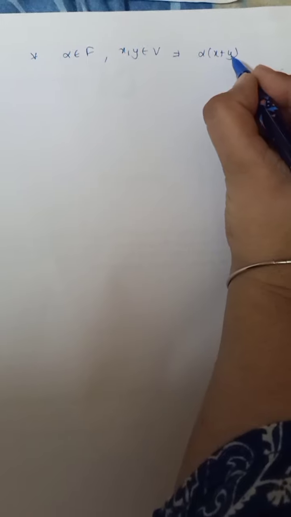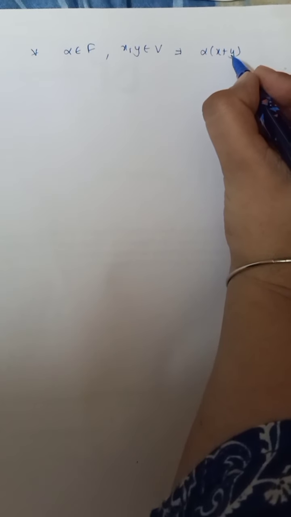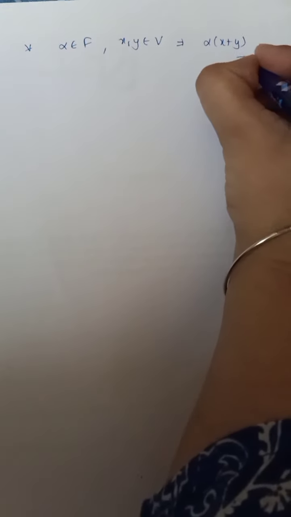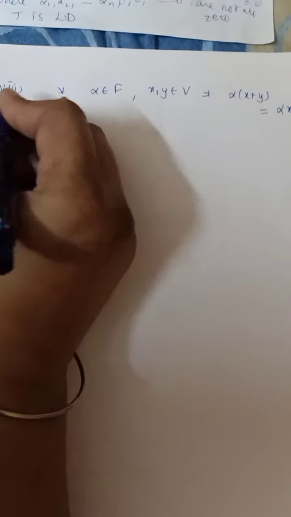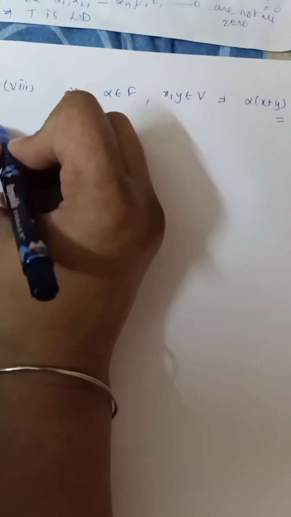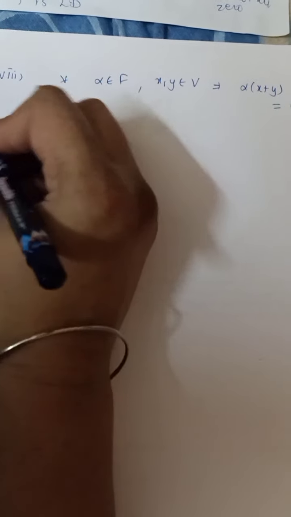Alpha is an element from the field, and x plus y is a sum of two elements from the set V. I should not call it a vector space, it has yet to be shown. If it comes out equal to alpha x plus alpha y, then property number 7 and property 8, these two properties are called